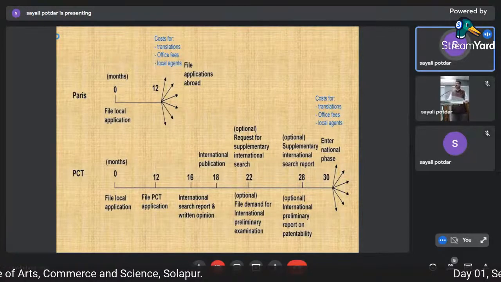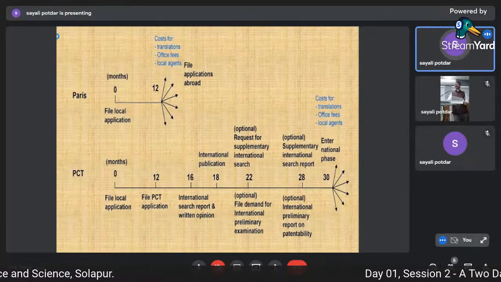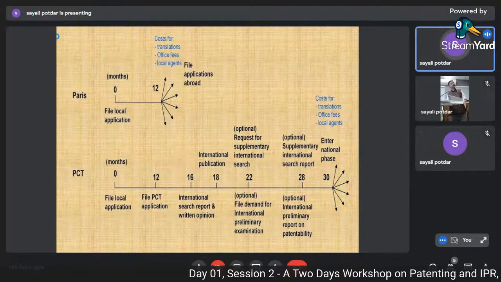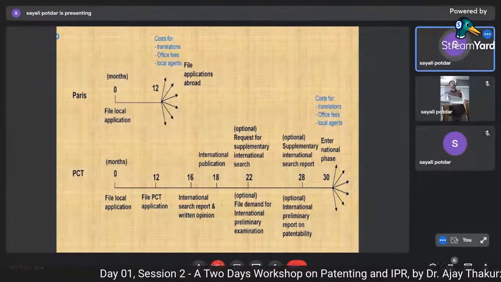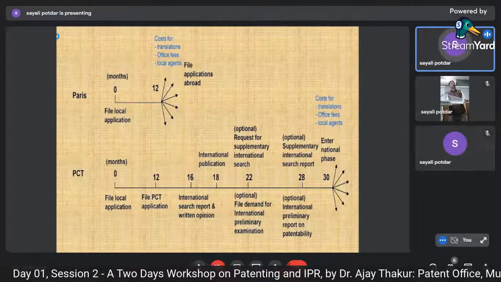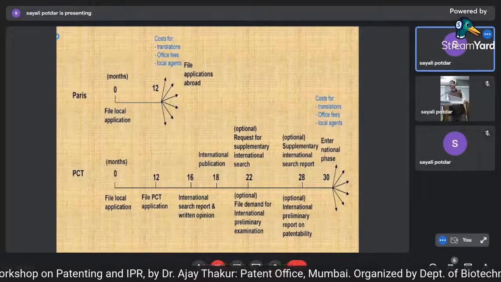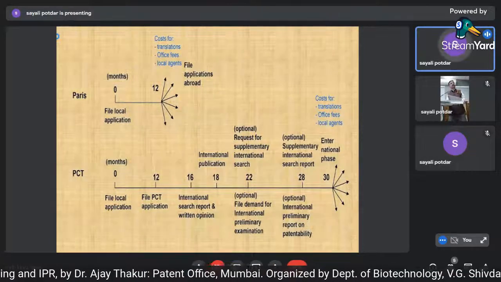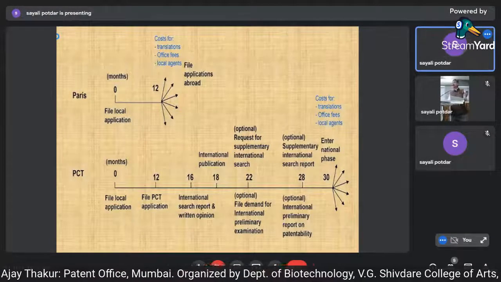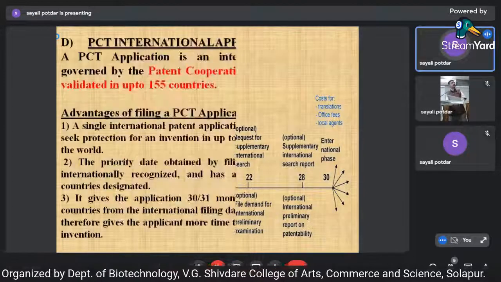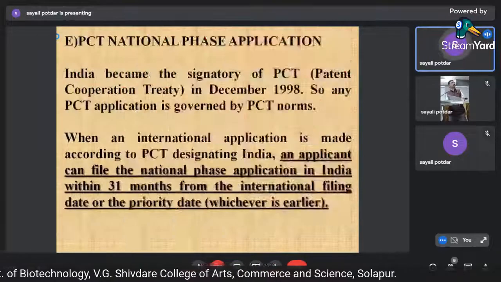Now, if you amend something and you want further assessment or a further search report, then you can get a further search report within 12 months. And then after 30 months, you can enter the national phase from the international phase of PCT filing. So this is the basic route where you can file an application.